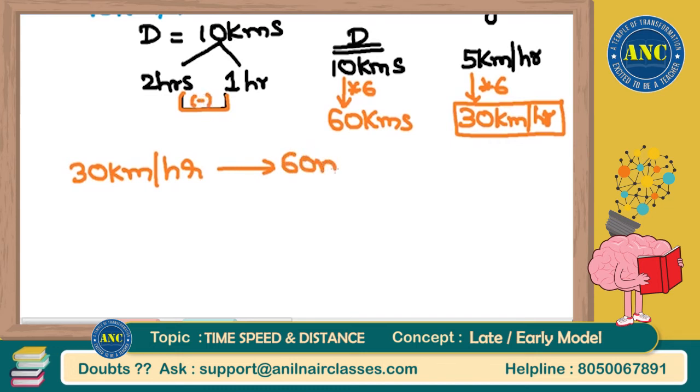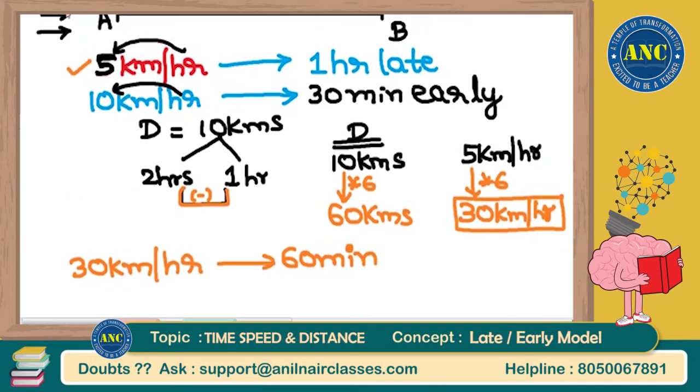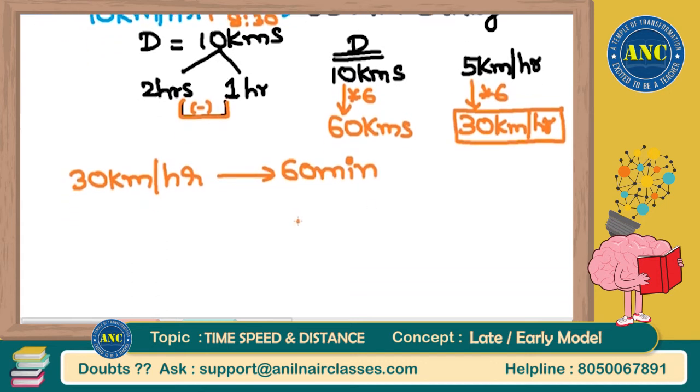It is 60 minutes. But find out what the difference is according to the question. If the class is at 9 o'clock, 1 hour late, it will be at 10 o'clock. 30 minutes early, it will be at 8:30. 8:30 and 10 o'clock, the difference is how much? 1.5 hours, which is 90 minutes.